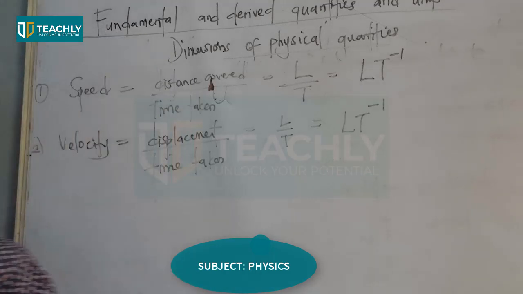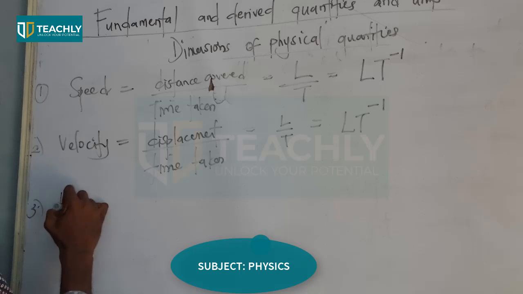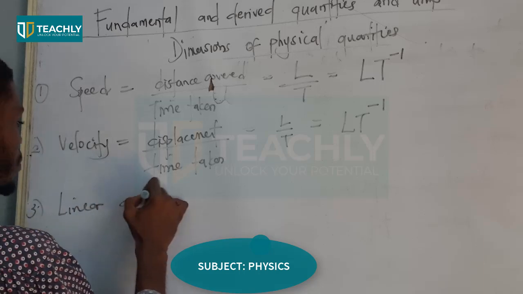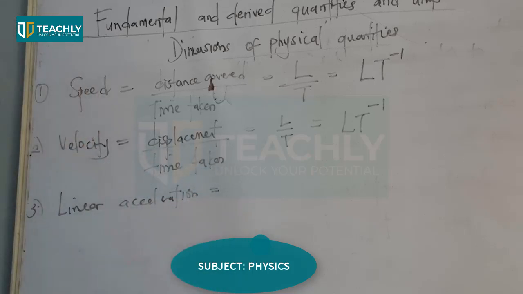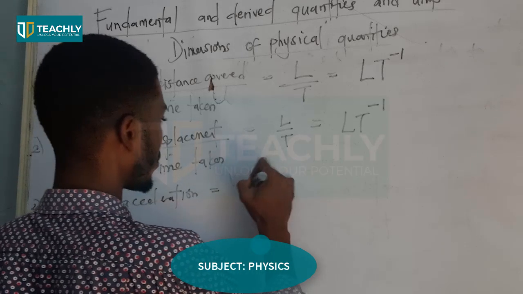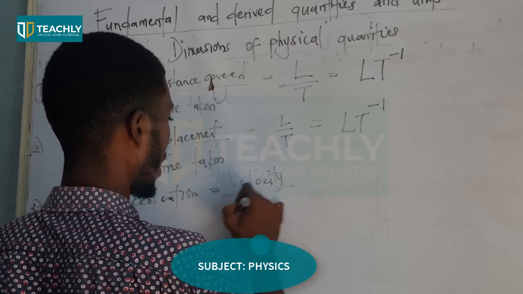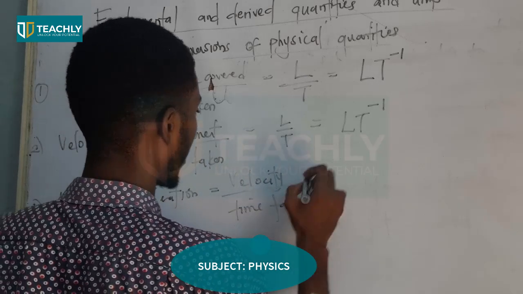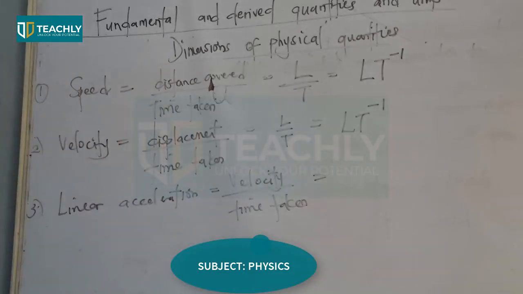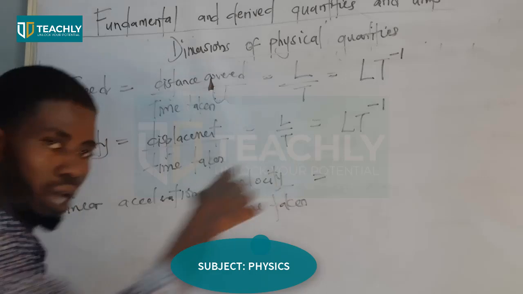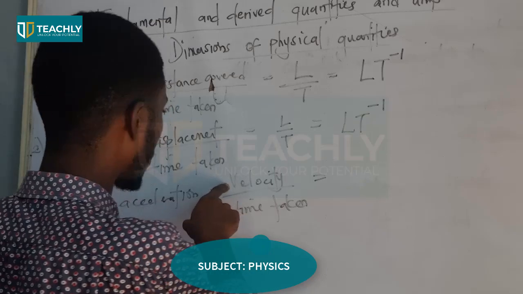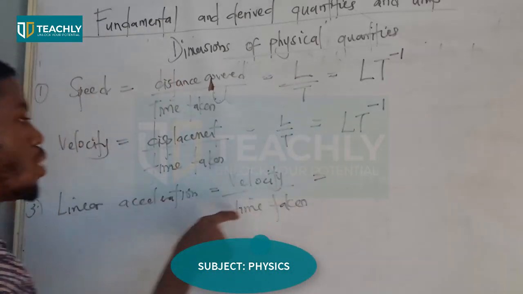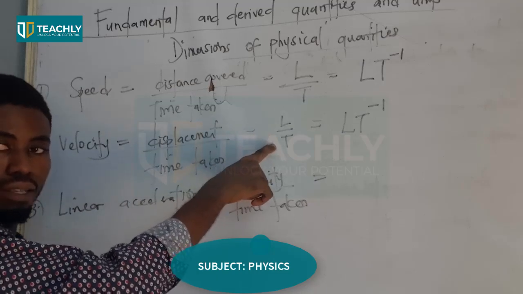Linear acceleration. Now, the formula for this one is velocity over time taken, right? Our connection, we're interconnected. Velocity is L T raised to power minus 1, and our time is noted as t.